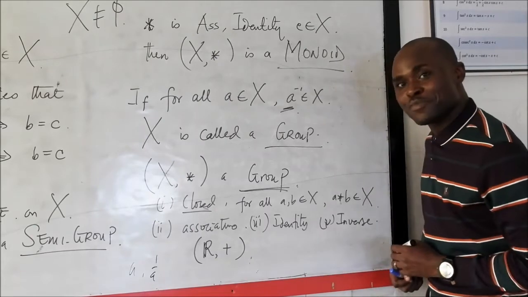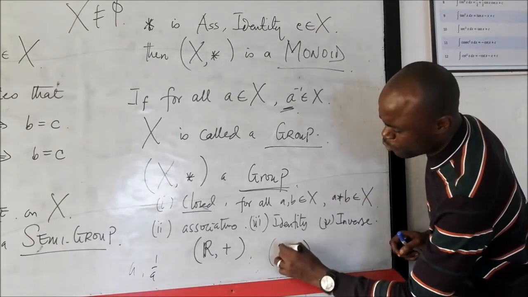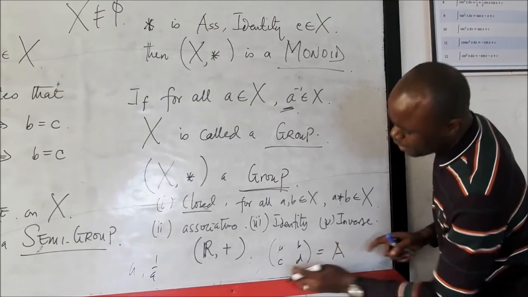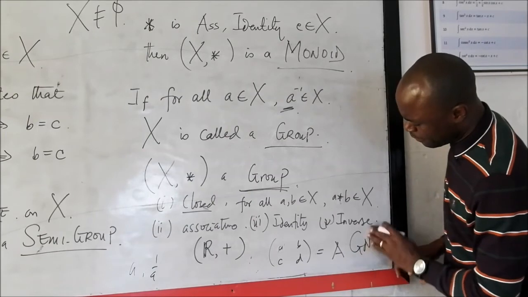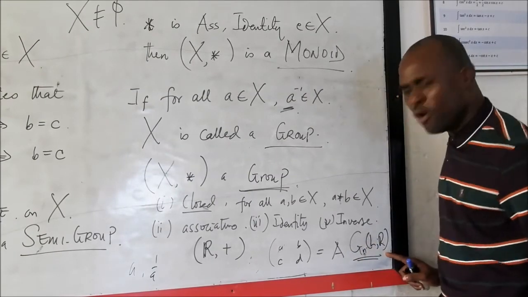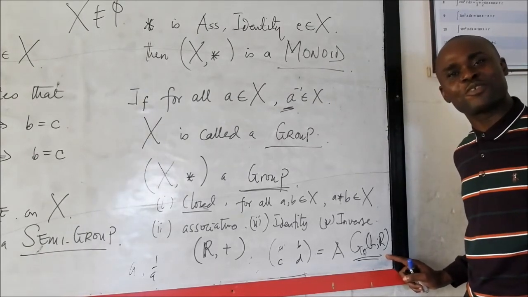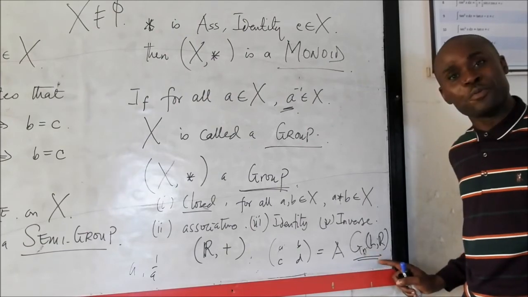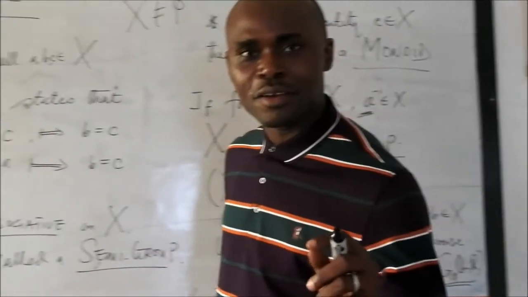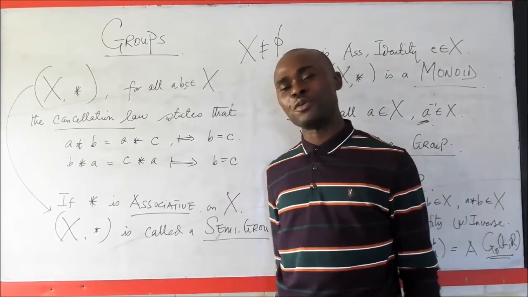We also have the group of matrices. The group of matrices is actually maybe 2 by 2 matrices, A, B, C, D. This is also what we call the GL_n(R), the group of all square matrices. It's actually a group. But is it abelian or not? I'm going to discuss abelian groups in my next video.